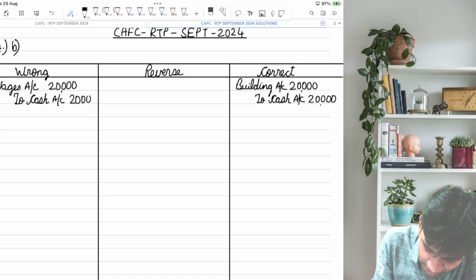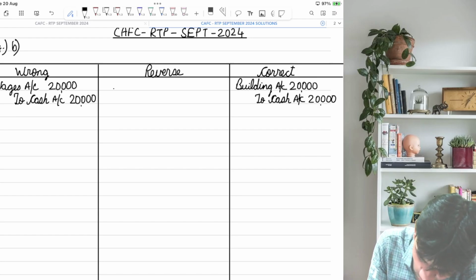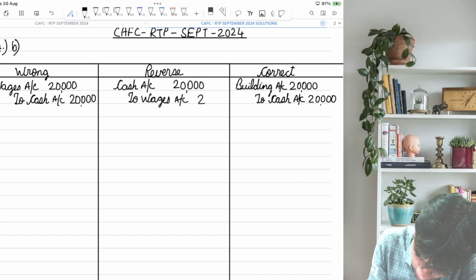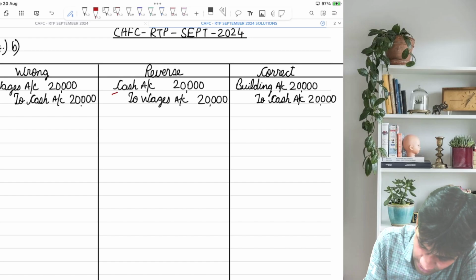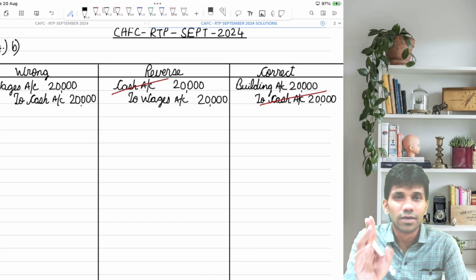So any incidental expenses should be added to the cost of the asset. Now reverse this entry. So you will get cash account debit to wages account. This cash gets cancelled. What will be the final entry, guys? Building account debit to wages.